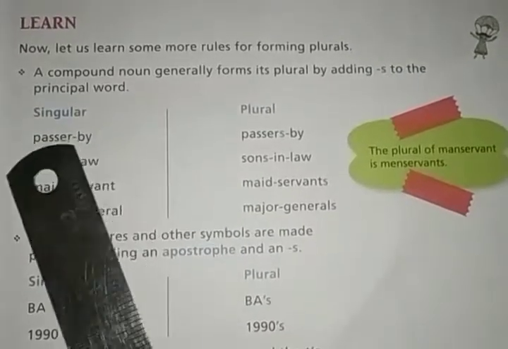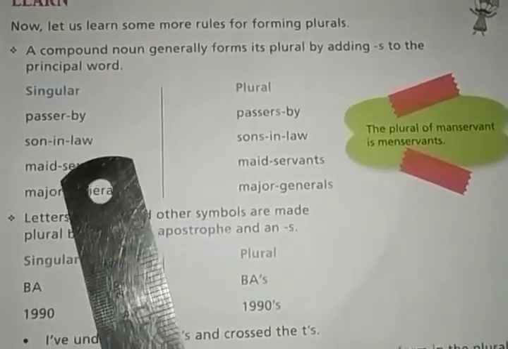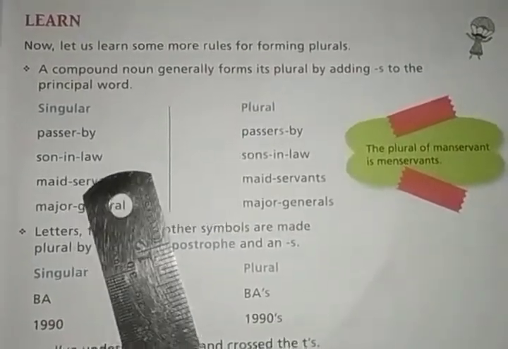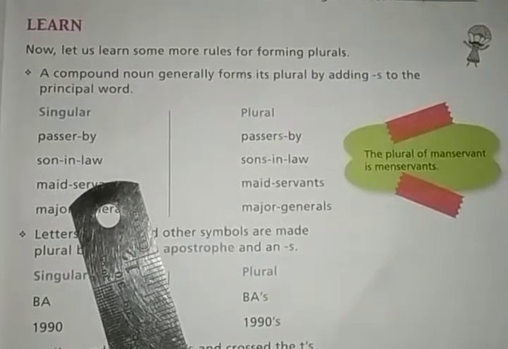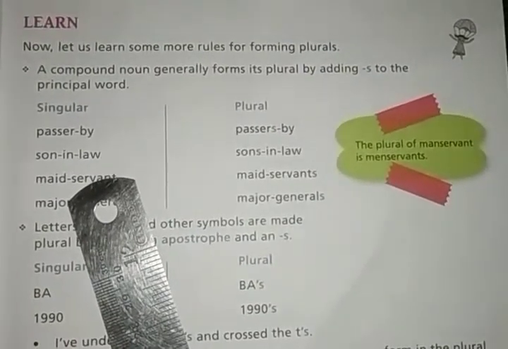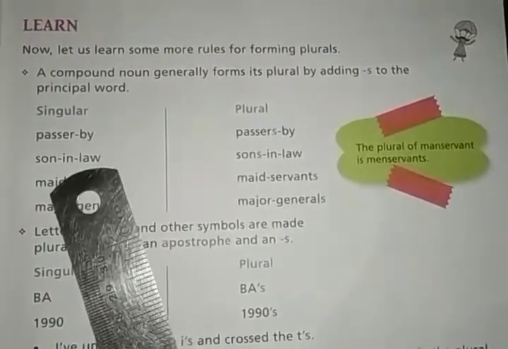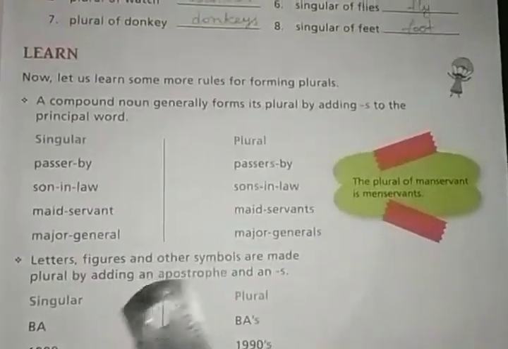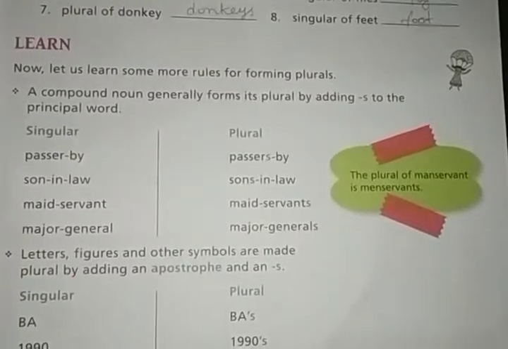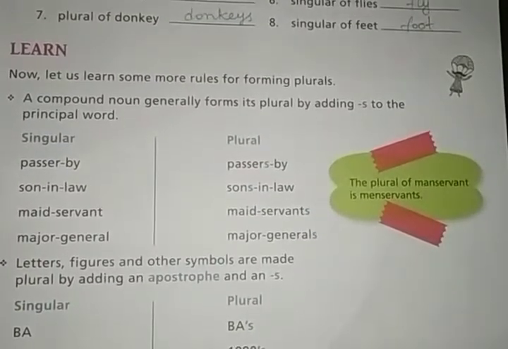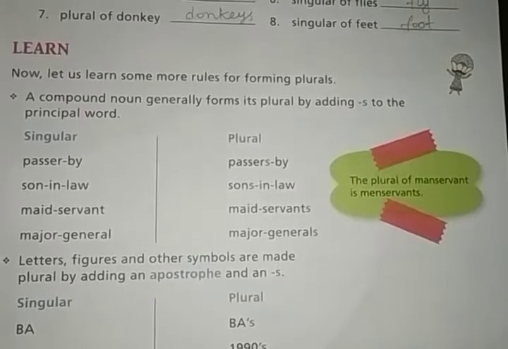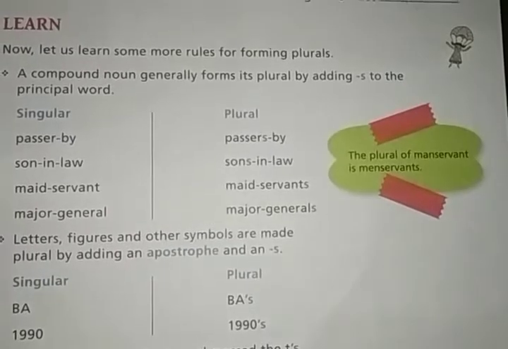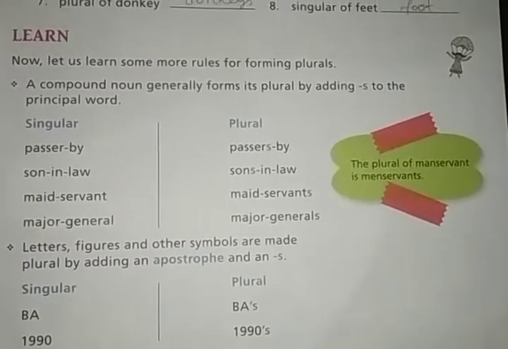For example, passers-by, son-in-law. Two or three words are together to make a noun. Okay, these types of nouns are called compound nouns. So look at the maid servant, major general. These types of nouns are called compound nouns. Okay, so compound nouns are formed into plural form. The singular compound nouns are converted into plural forms by adding S to the principal word.